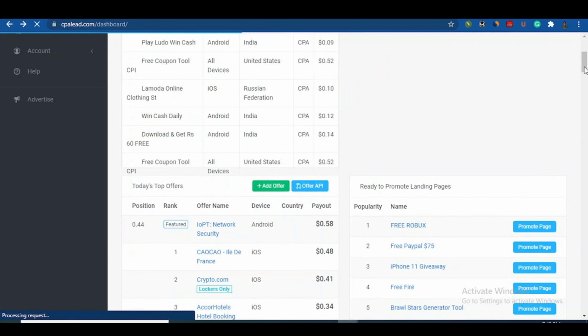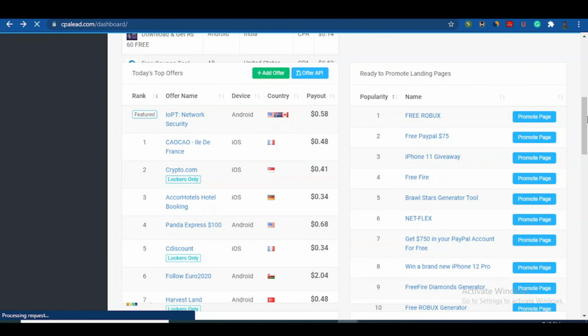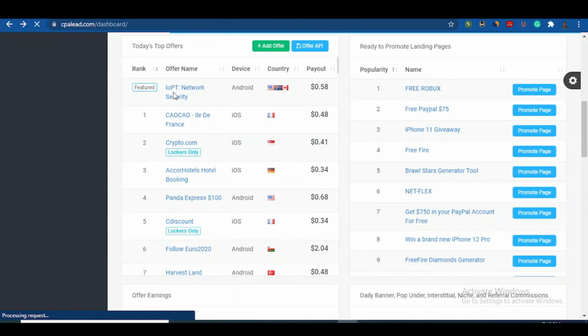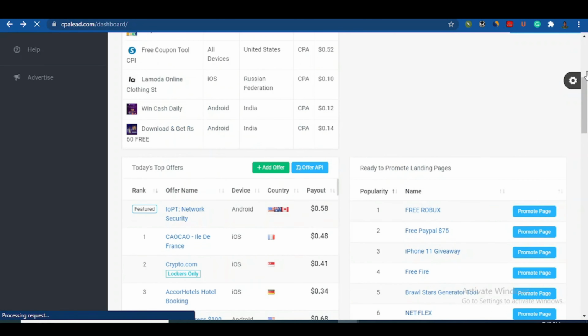Now when you scroll down, you see some actions that have been performed. For example, this IOPT network security, the device is going to be Android. I think this one involves downloading, and when you download the application and do the other things you're supposed to do, you get 58 cents. But this is not what we're going to do.